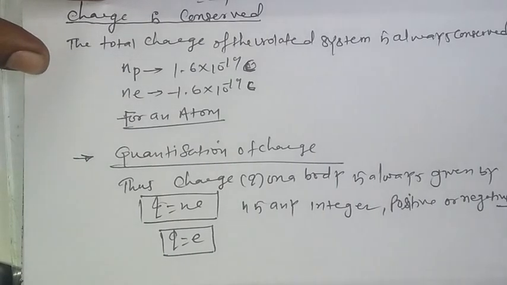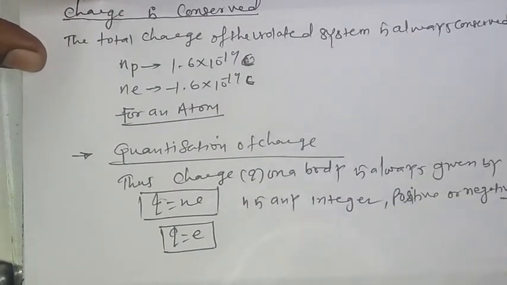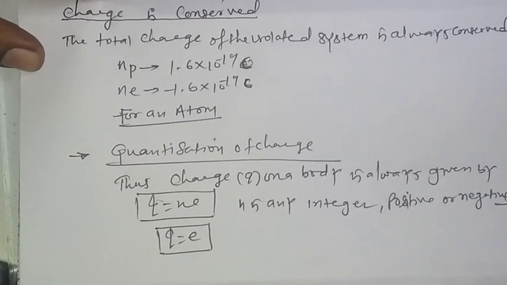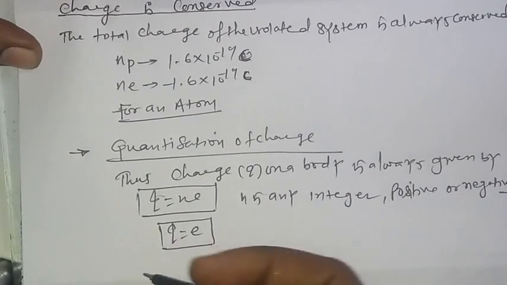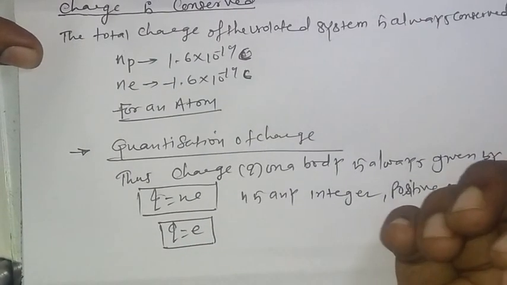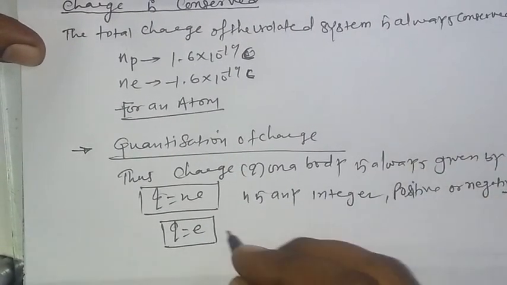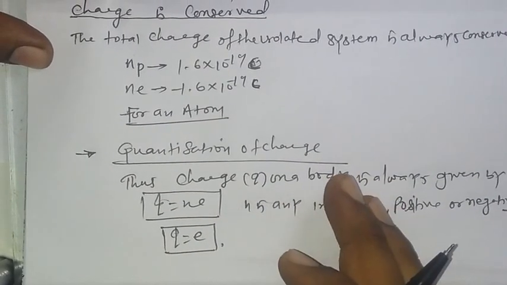So what is the smallest value of charge? Coulomb is the unit of charge. It means e, the smallest value of charge, is 1.6 into 10 to the power minus 19 coulomb. Okay, so here we can say this is the quantization of charge.